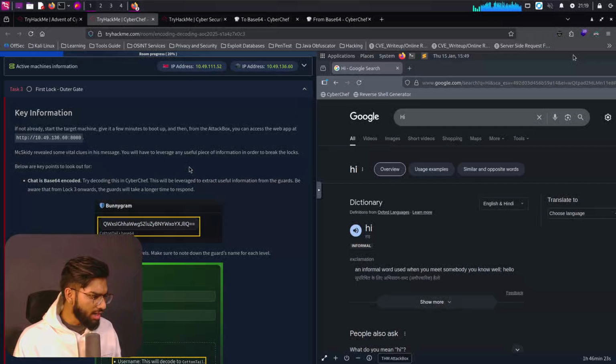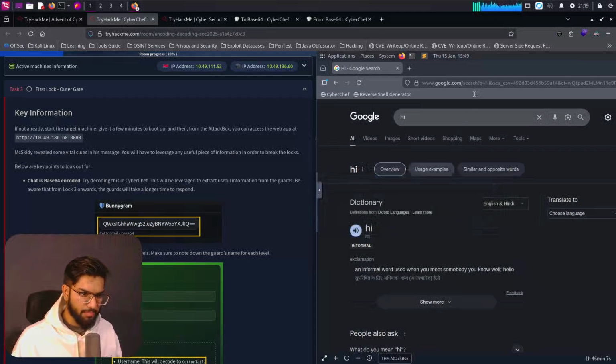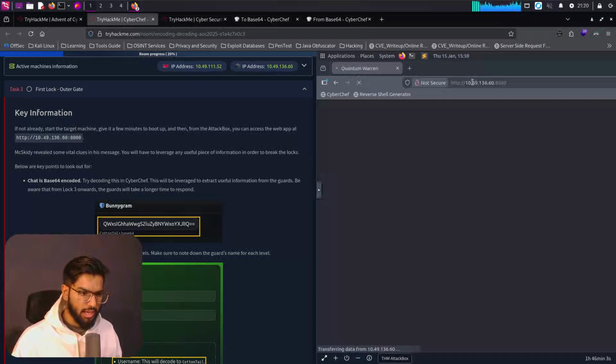If not already, start the target machine, give it a few minutes to boot up, and then from the attack box, you can access the web page at this URL. Let's copy the URL here, pass it through the clipboard, paste it in here, and then replace the URL right here. Press enter.